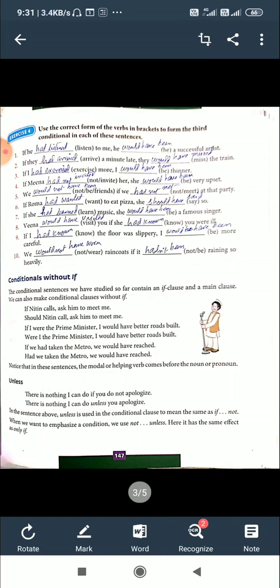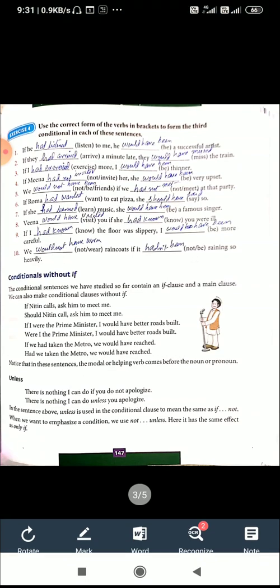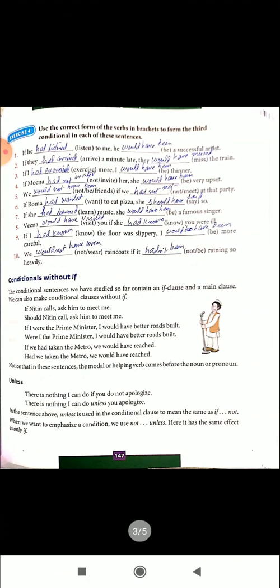You know why? We use an auxiliary there, do not or did not. I taught you earlier that in English, we should not use not twice to show a negative sense. So if you do not apologize, you change it into unless you apologize. What we take out is if and do not. Instead, we use unless. Very important. The usage of unless is simple, but this is a little complicated.